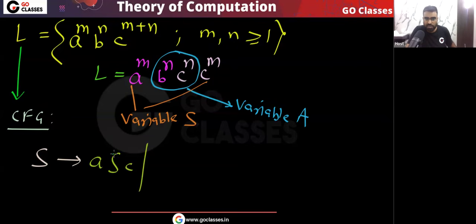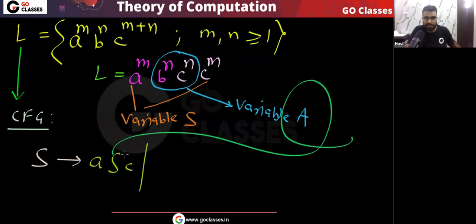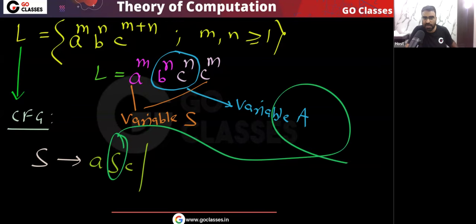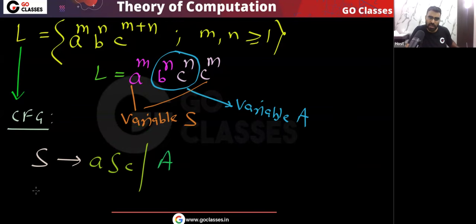Now this start variable, in between, can go to S. This middle S can go to A. Yes or no? And using this A variable, I will generate b power n, c power n. Means for every b there should be one c.